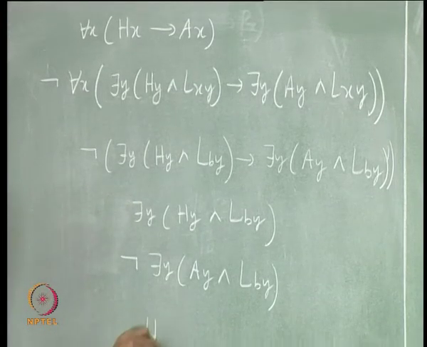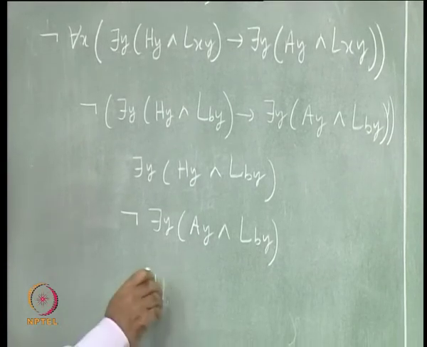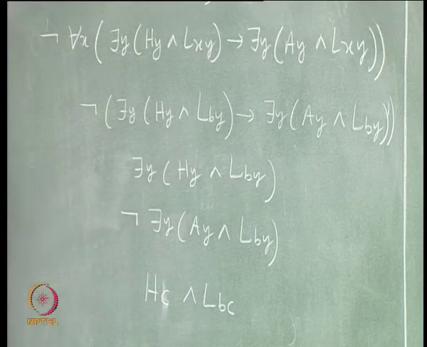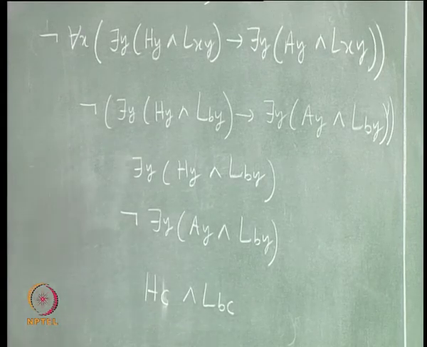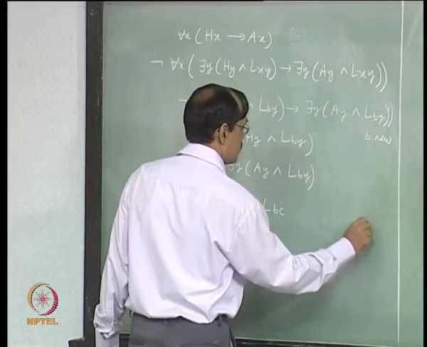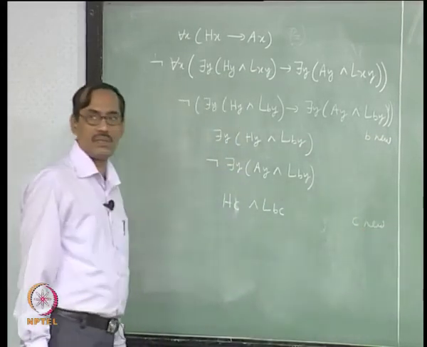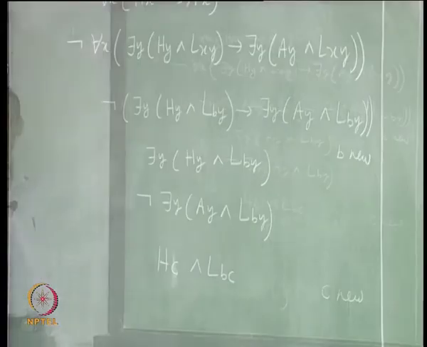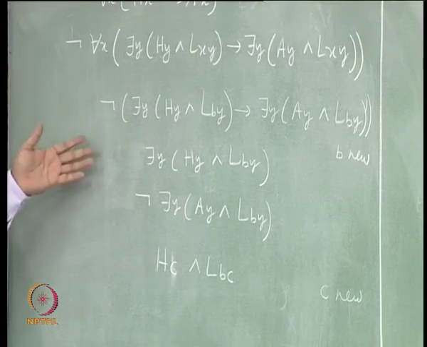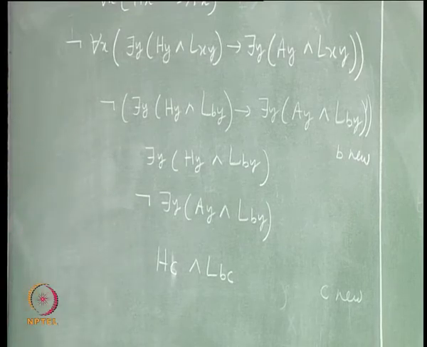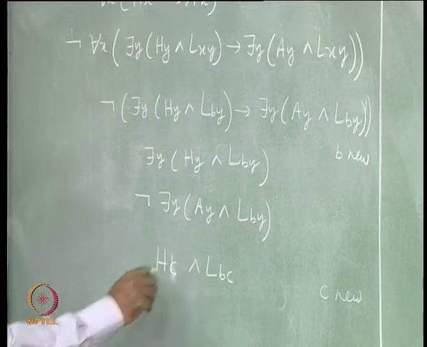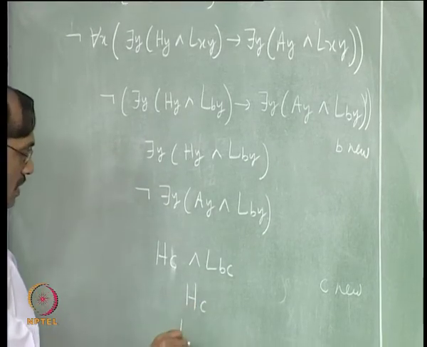So, that gives H B, B is already used, C and L B C. Well, you could have written that B is new here, and here similarly C new. We can't use the same B, and moreover B has already been introduced to the path by one existential rule. So, it can never be used even in the relaxed condition. This gives H C, L B C.